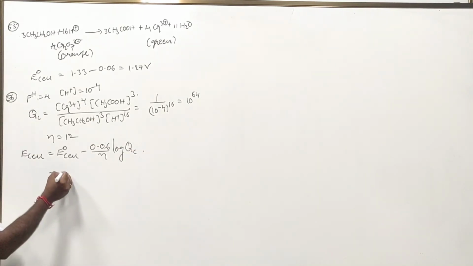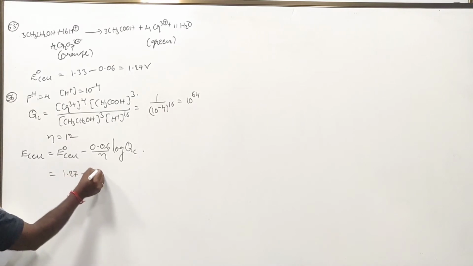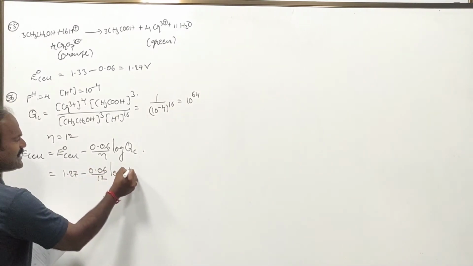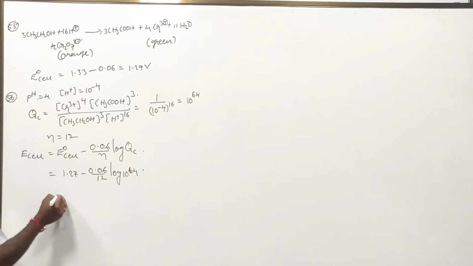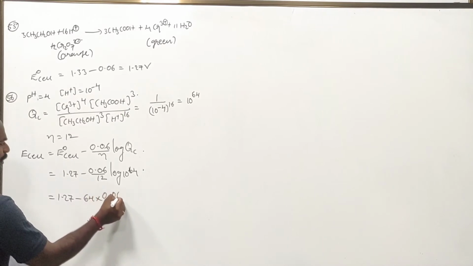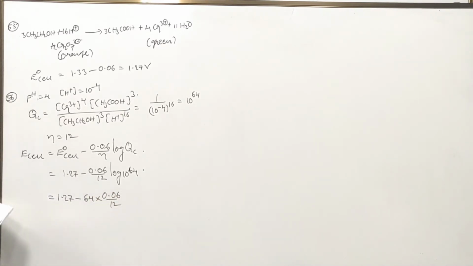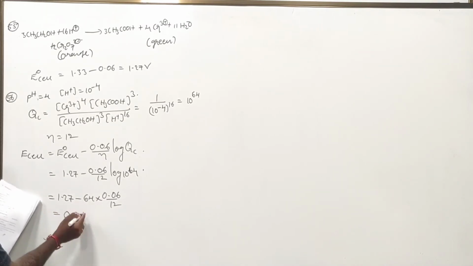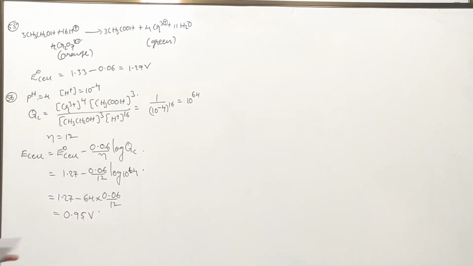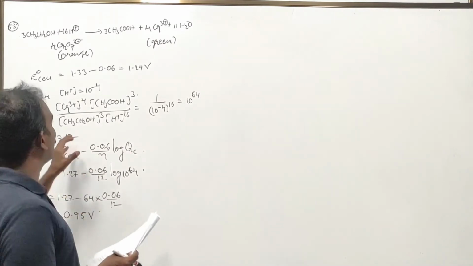Now E naught cell value, we know, is 1.27 minus 0.06 divided by 12 log 10 power 64, which implies 1.27 minus 64 into 0.06 divided by 12. Here the answer will come out as approximately 0.95 volts. If you want, you can check the calculation, then you will get the answer.